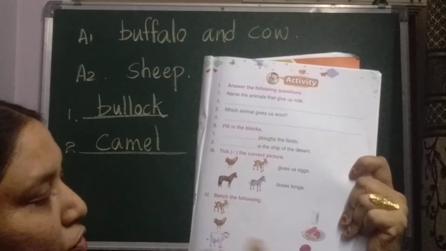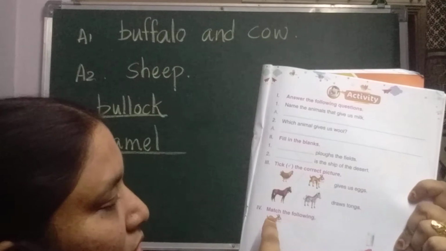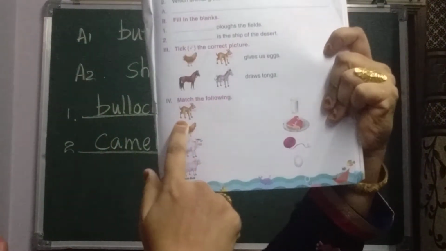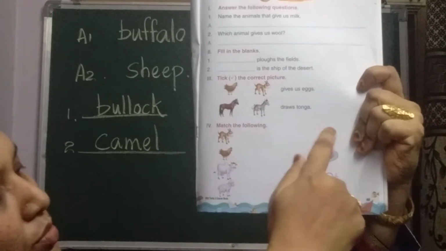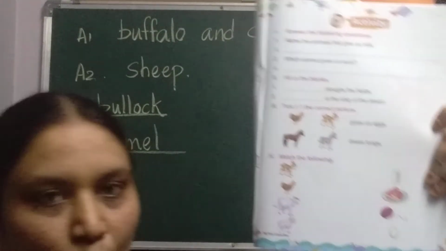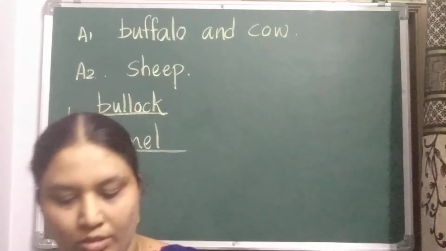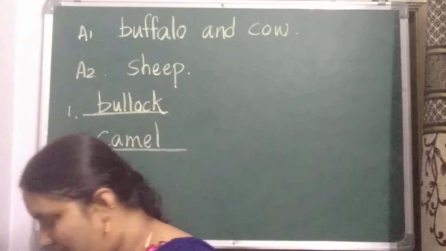Now match the following. Just now we did it. Easily you can get it. From goat we can get meat. From hen to egg. From cow to milk. From sheep to wool. You should do the matching. Now children, the writing part is over.